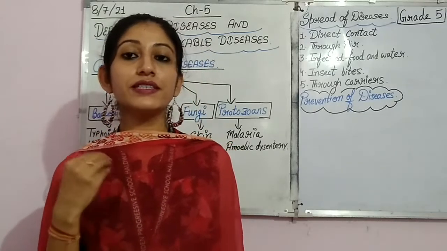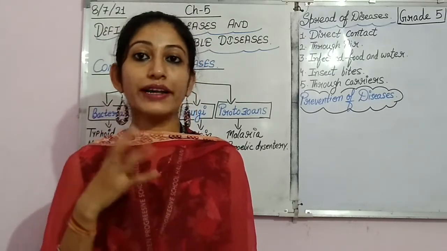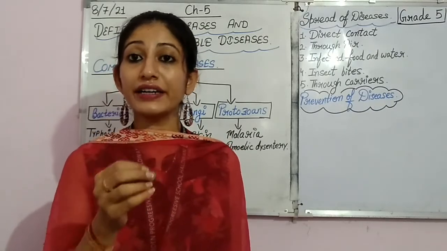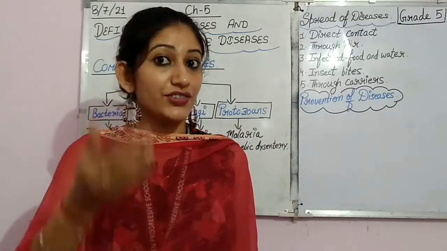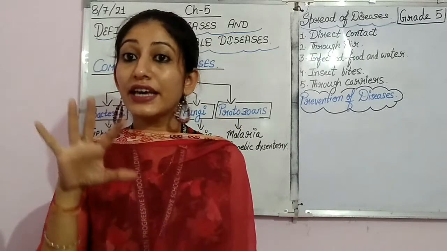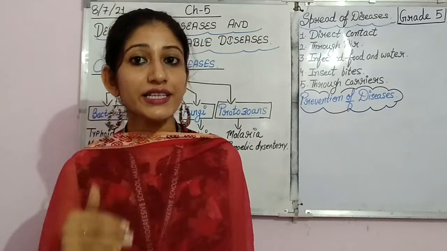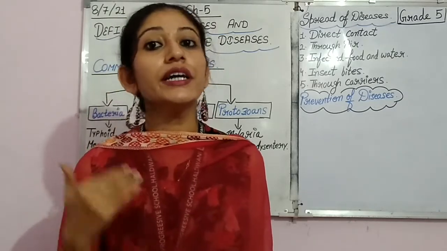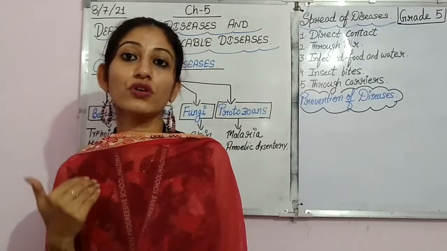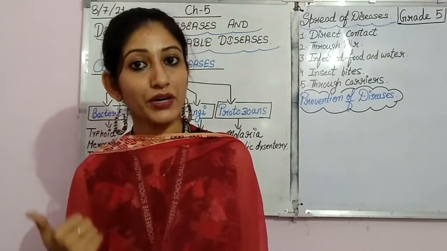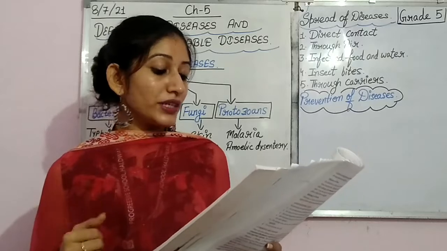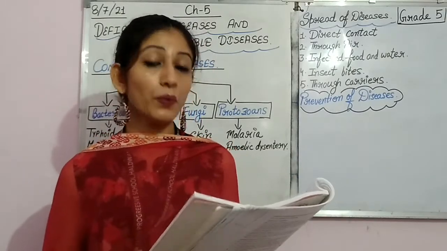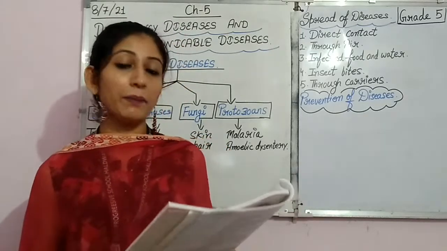Okay, suppose anybody is suffering from cough or cold, and if he sneezes in front of you, then what will happen? The virus will come into the surroundings from the sneezing, and then that virus is in the air. Now the person who has less immunity, these viruses will enter his body and show their effect there, and that person will also start suffering from a particular disease. Soon these germs spread in the air. These germs then enter the body of another person who breathes in the air and make him sick.